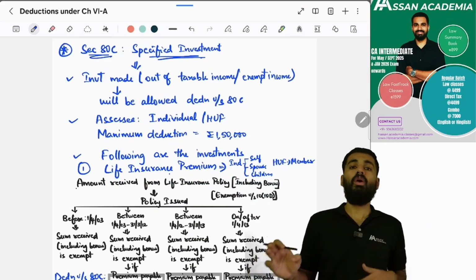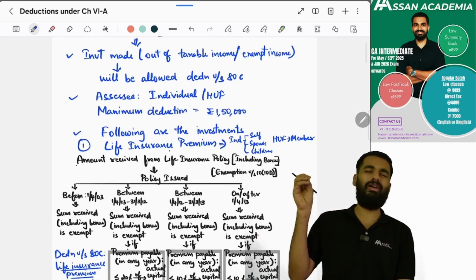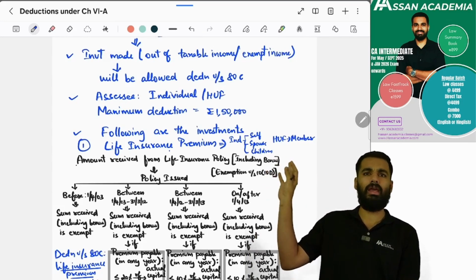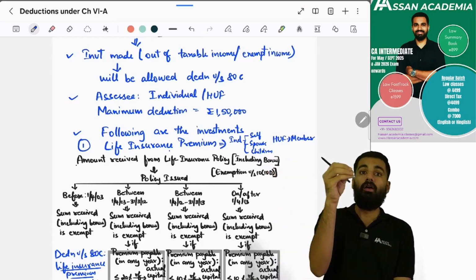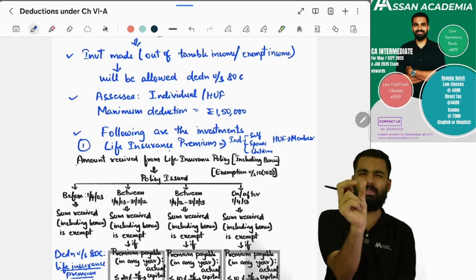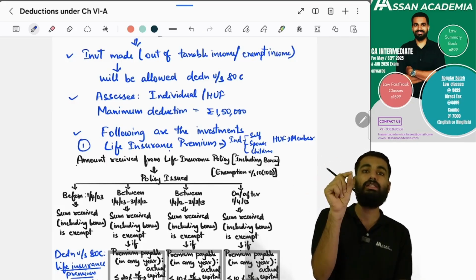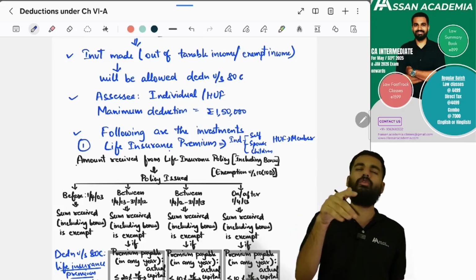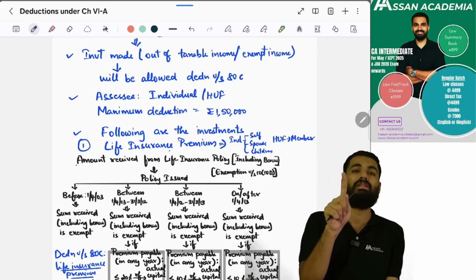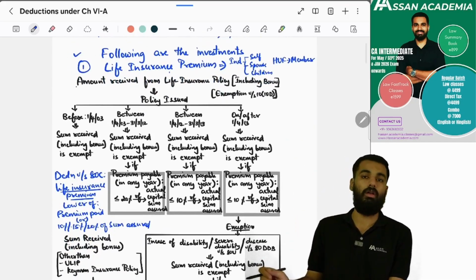Whether you are making the investment out of taxable income or exempt income, you can make it from any income, but you can claim deductions only for the following investments. There are a few selected investments you can make. The assessee should be an individual or HUF. You can be a resident or non-resident, it doesn't matter. But the Section 80C maximum deduction is 1,50,000 rupees. So what are the following deductions?